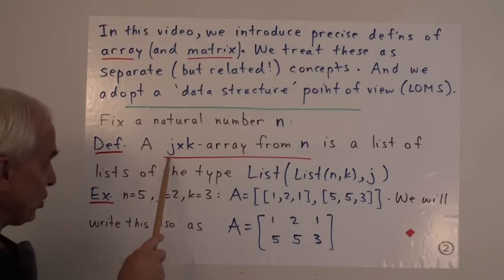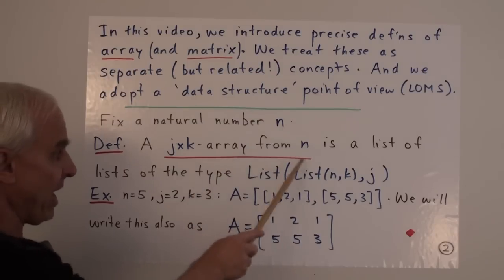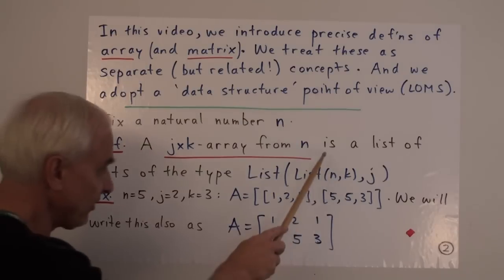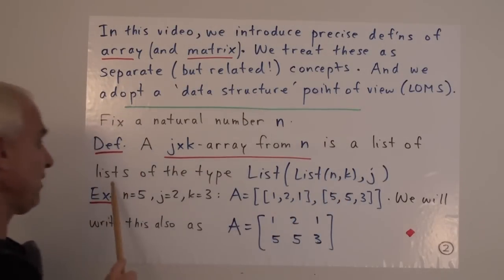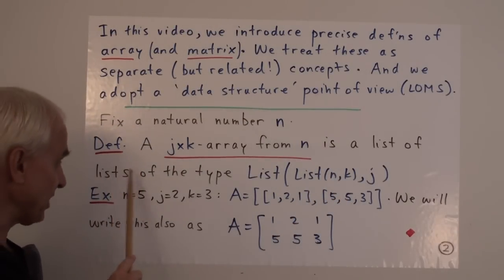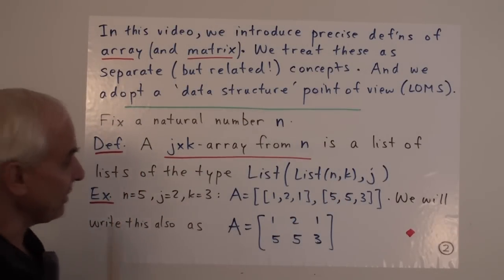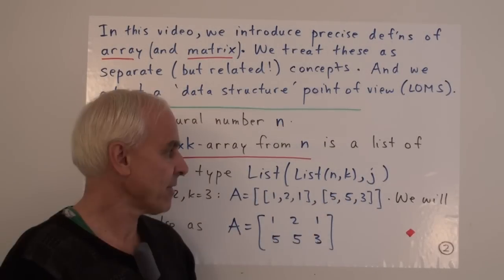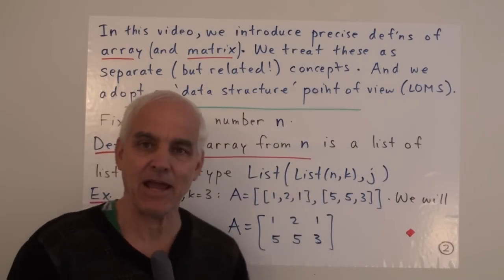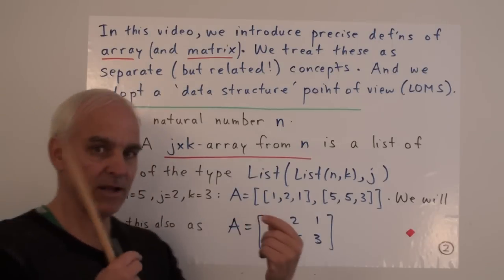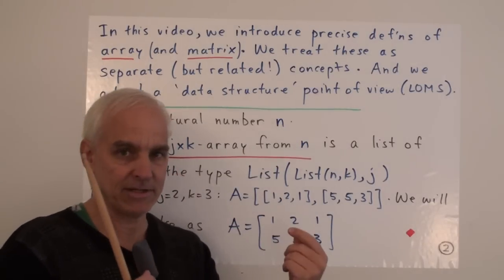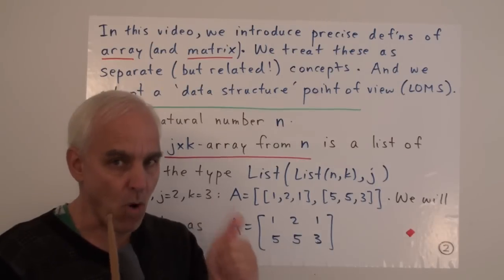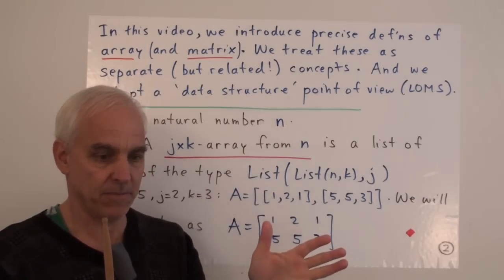And now we're going to define a j by k array from n. We're going to define what that means. It is a list of lists of a particular type, list of list n k j. So I remind you that list n k refers to a fundamental kind of list with k elements, each of which is a natural number from 1 up to n.